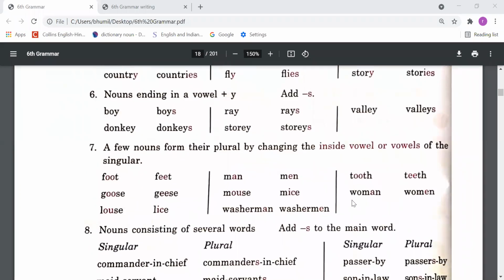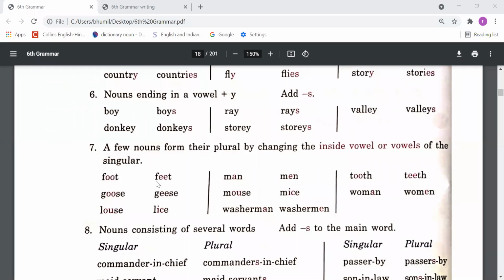So please come to rule number 7. A few nouns form their plural by changing the inside vowel or vowels of the singular. So dear students, some words are there in the English language where, when we make those words plural, we have to change the spelling. See this word foot. We need to write feet.